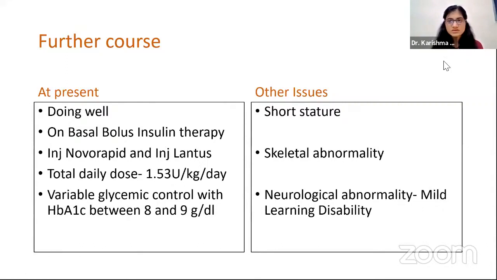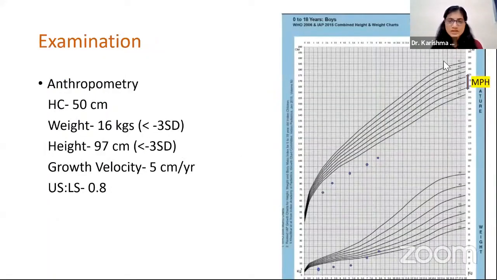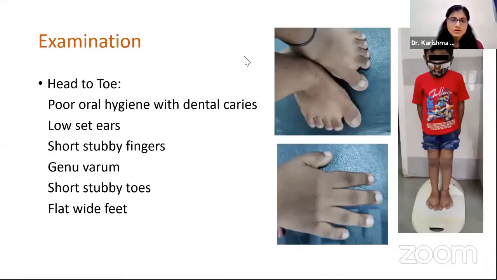Other issues with this kid is he has a short stature. Then there are various skeletal abnormalities and neurological abnormality in the form of mild learning disability. On examination or anthropometry, he has a significant short stature, as can be seen in the growth chart, and a growth failure as the weight is also low. On head-to-toe examination, this child has a poor oral hygiene with dental caries, low set ears, short stubby fingers, genu varum, short stubby toes, and flat wide feet as seen in the pictures.